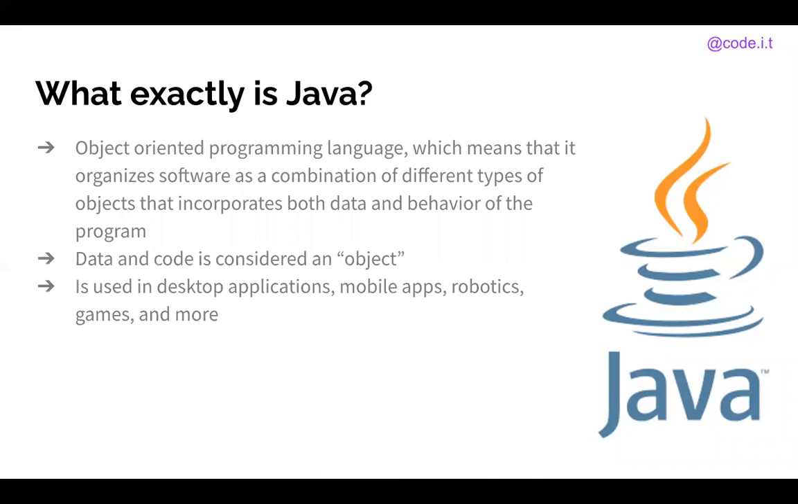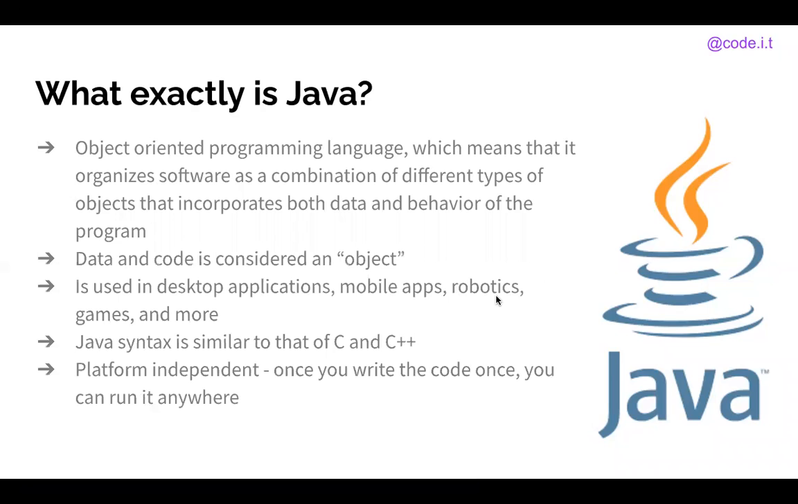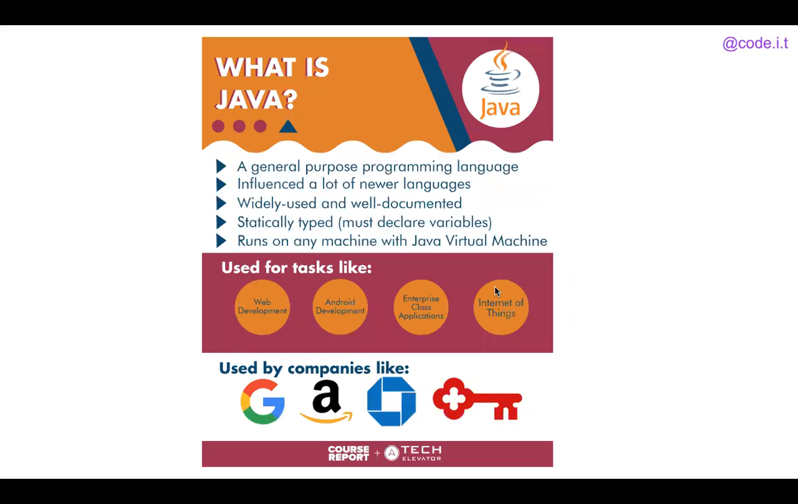Java is used in desktop applications, mobile apps, robotics, games, and much more. Java syntax is similar to that of C and C++. So if you've worked with those languages before, that syntax is very similar. Java is platform independent, so once you write the code once, you can run it anywhere. It doesn't matter if it's Microsoft, iOS, whatever your operating system might be.